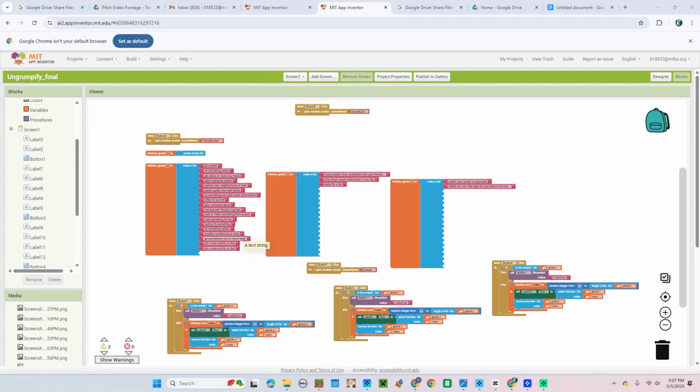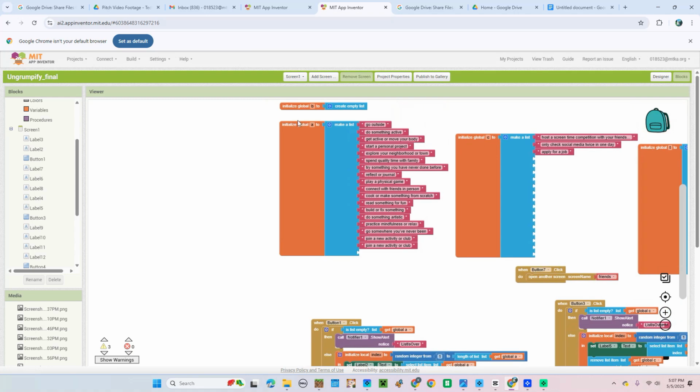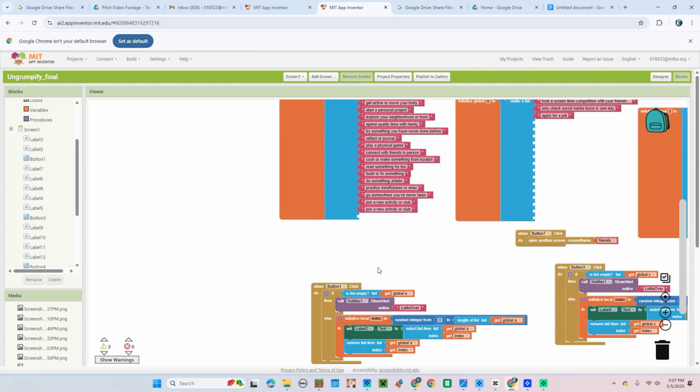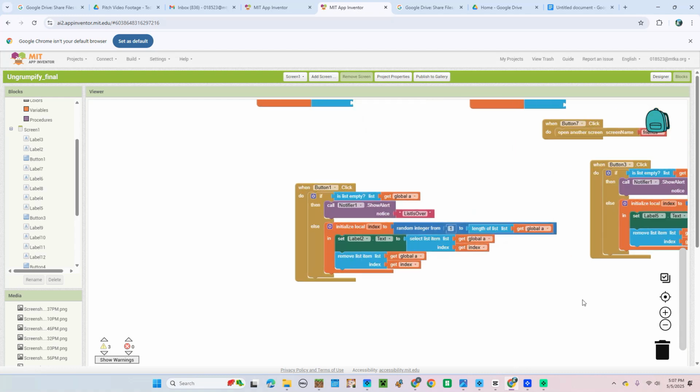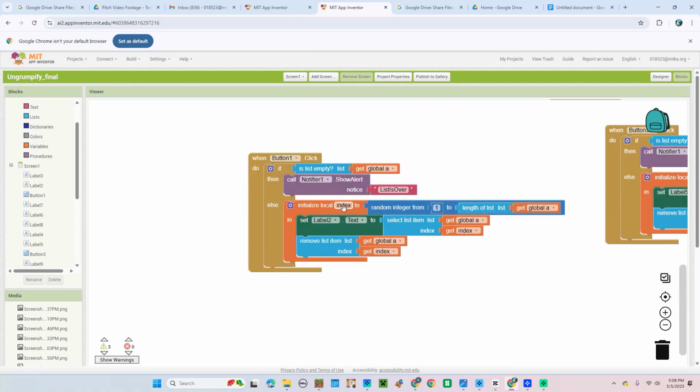Let's look at some of the code. Let's start by walking through the code for the generators. So how this works is we basically took a list of various phrases. These are all possible outcomes for the generator. Then what we did is when the button is clicked, we checked if global A for activities generator was empty. So basically it would show a little notification saying that the list is over. If the list is not empty, then it's going to take a random integer from 1 to the length of the list, and we're setting the label's text to the index of whatever random integer it pulls up. So that's the index number.